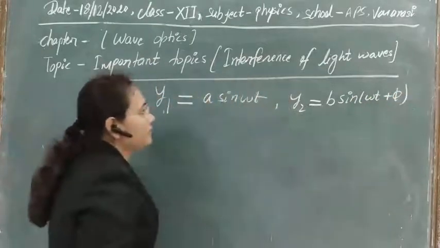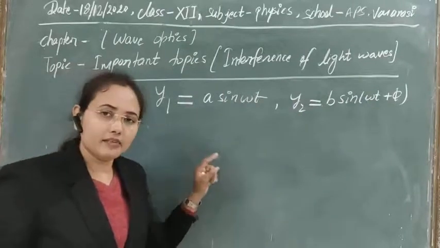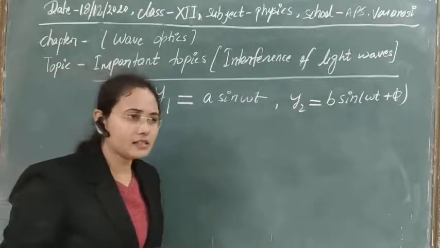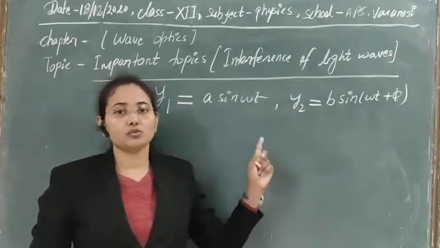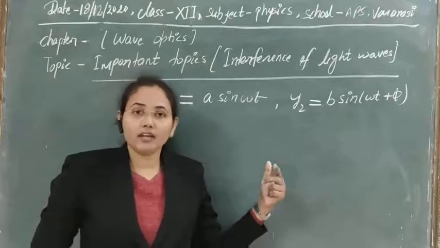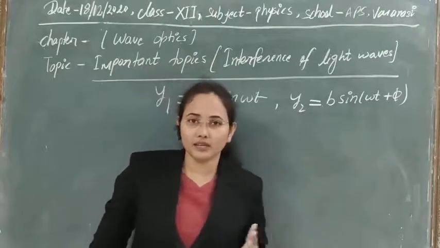So here we are saying that there is a phi phase difference between two waves, and here we are already taking that interference is going on, that's why these two sources should be coherent already. And how can you get coherency? We have discussed it already, the process to get coherent sources.